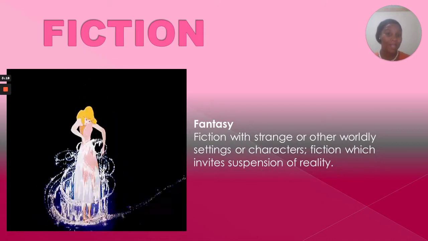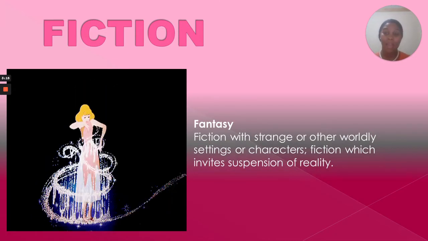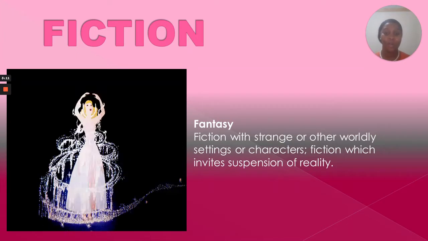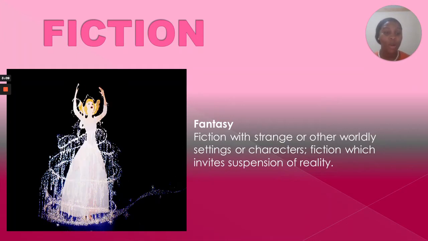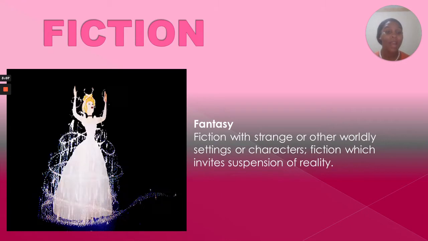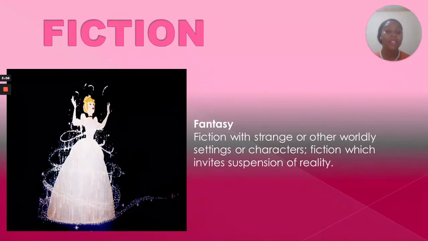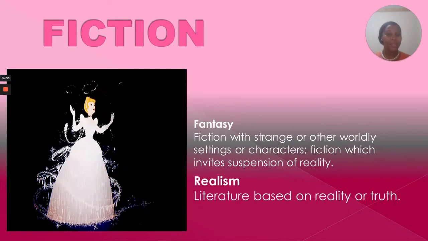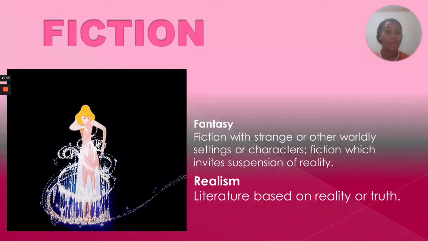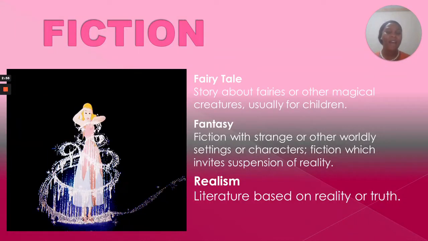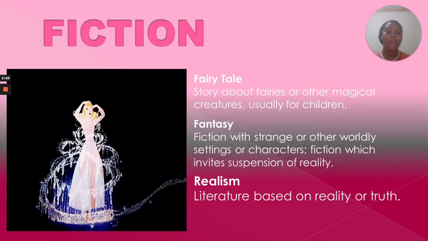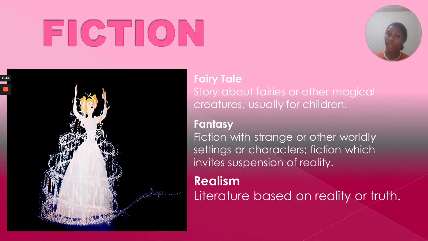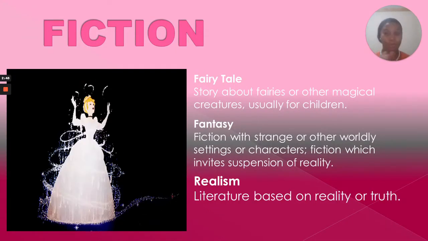First, we have fantasy. So, fantasy is a type of a fiction book, boys and girls. Fiction with strange or otherworldly settings or characters. Fiction which invites suspension of reality. Then we have realism, literature based on reality or truth. And then we have fairy tale, story about fairies or other magical creatures, usually for children. So usually for you, boys and girls.